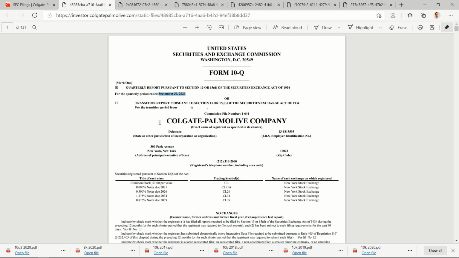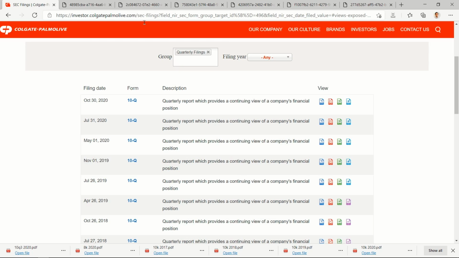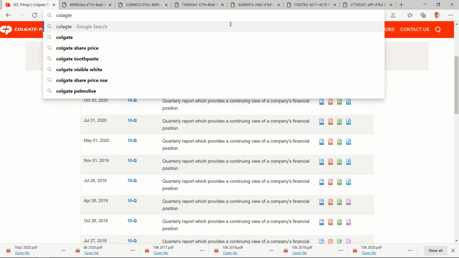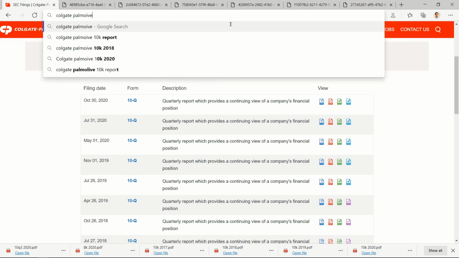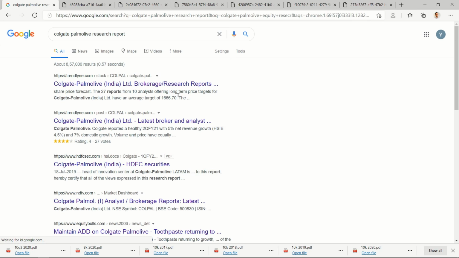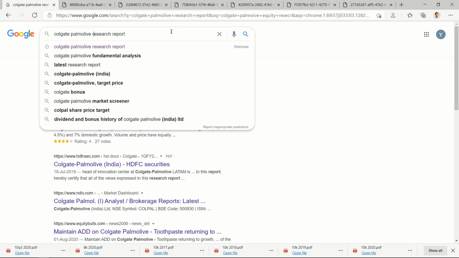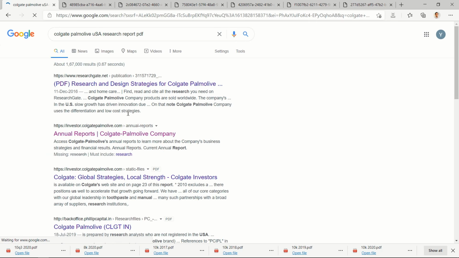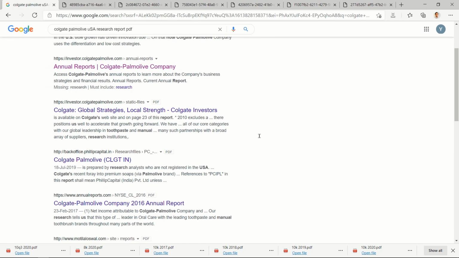Other than that, I need a few equity research reports also, so that I can read about Colgate in a fairly simplified manner. So I'll write Colgate Palmolive equity research report. Colgate Palmolive, let's write USA, otherwise it will show India's data. And I have a hack for you. Just write PDF in front of it, so it will start showing you major PDF documents.